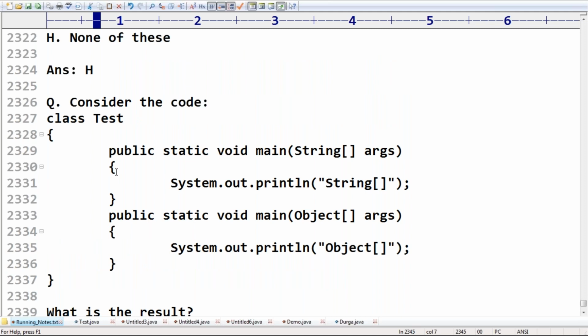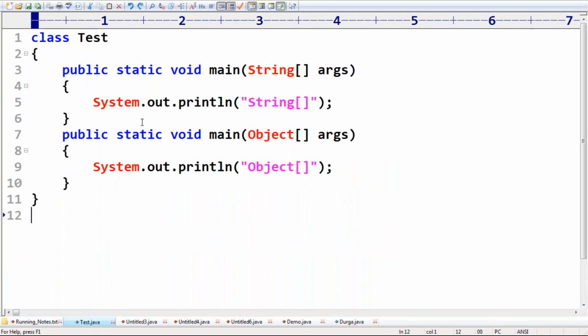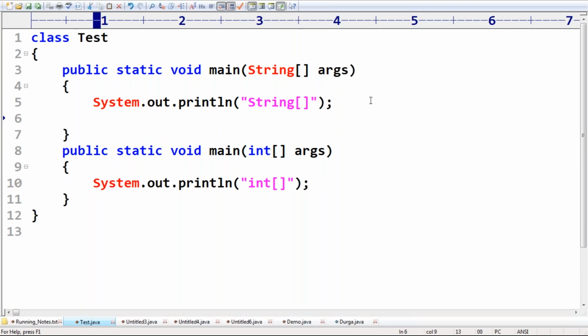Based on this, there is a chance to ask several questions. Just observe this example. Here my requirement is, listen carefully: I'm taking an int array. From here I'm calling the main method by passing new int array of 10, 20, 30.